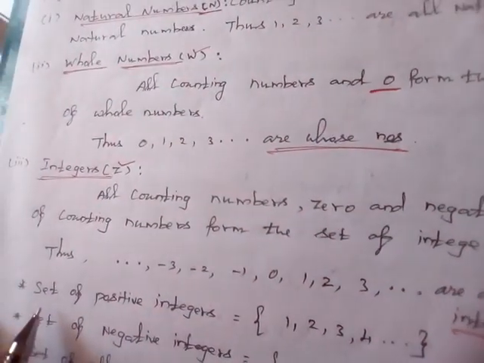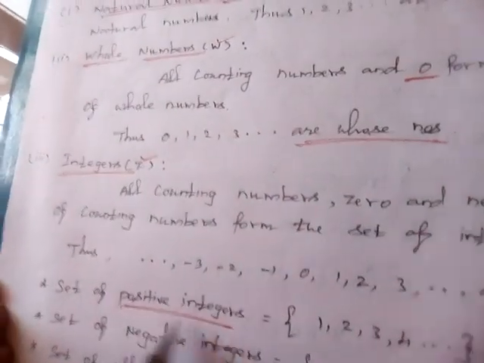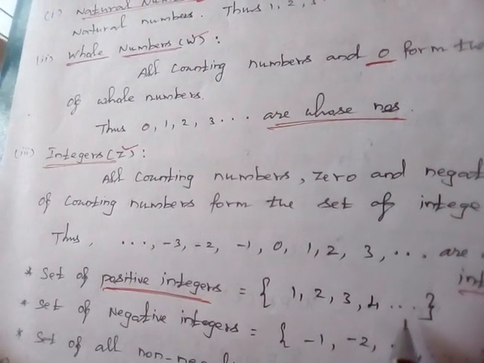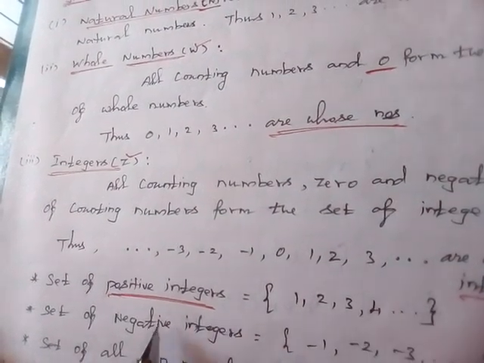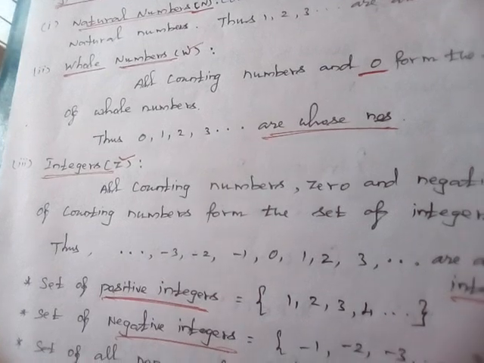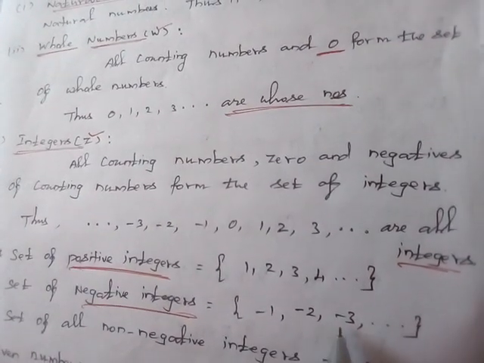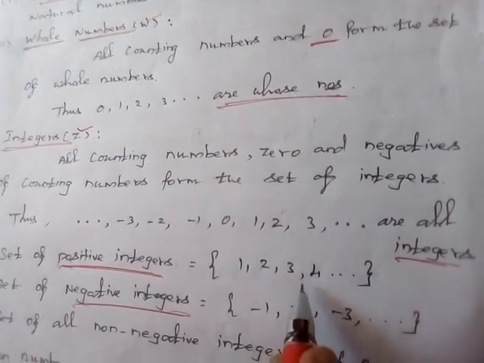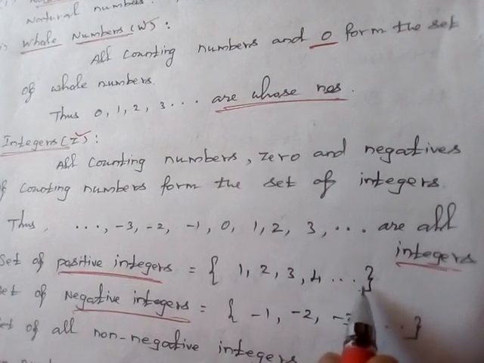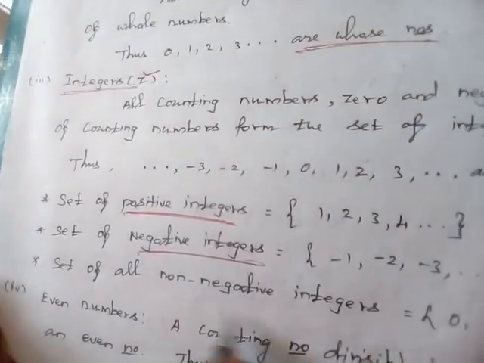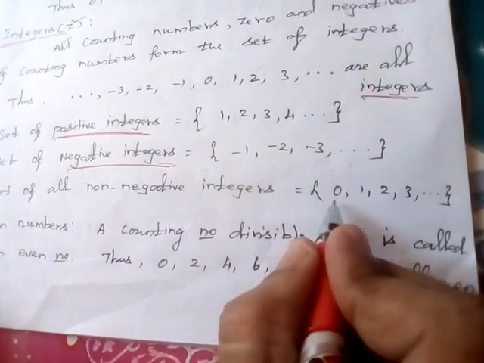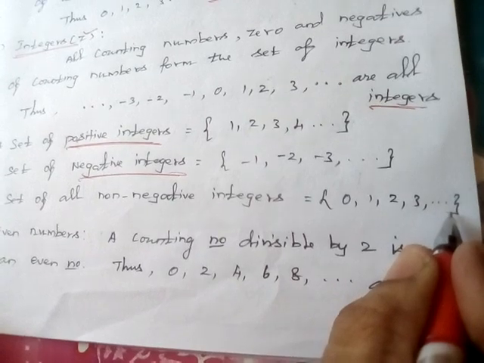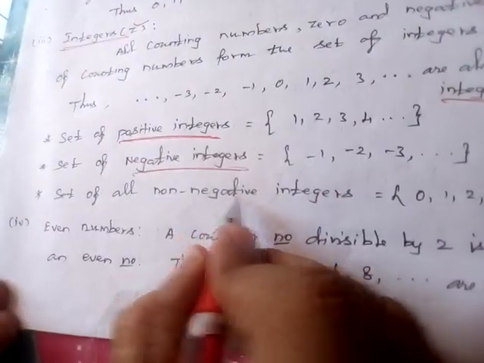Some kinds of integers. First one, the set of positive integers: 1, 2, 3, etc. These are the positive integers. Next, the set of negative integers: -1, -2, -3, etc. It keeps going; we don't know the last value. Similarly, for positive integers we don't know the last value. Next, the set of all non-negative integers, 0 included: 0, 1, 2, 3, etc. So these are some kinds of integers.